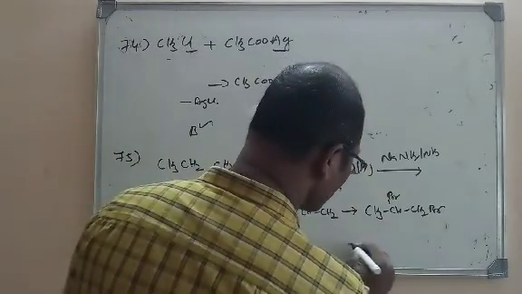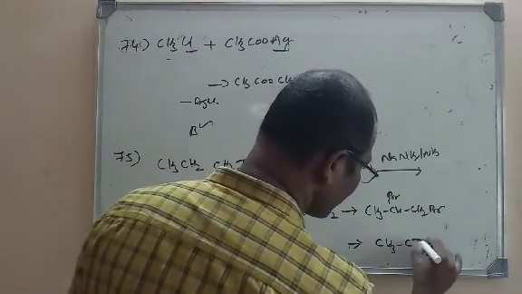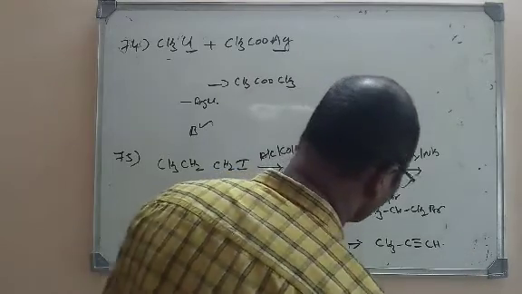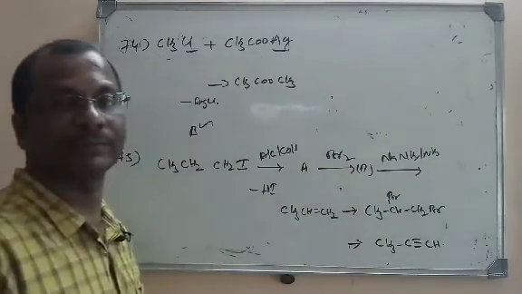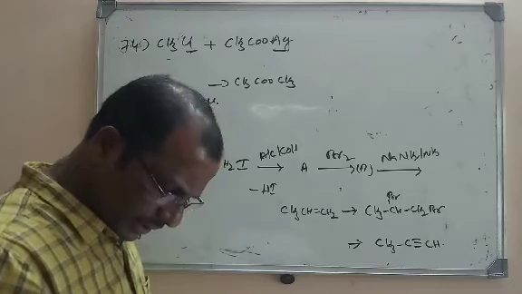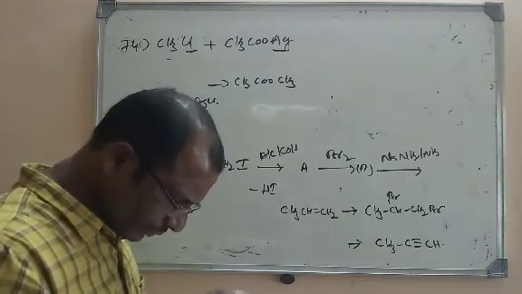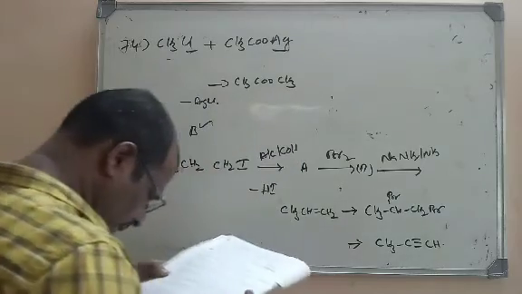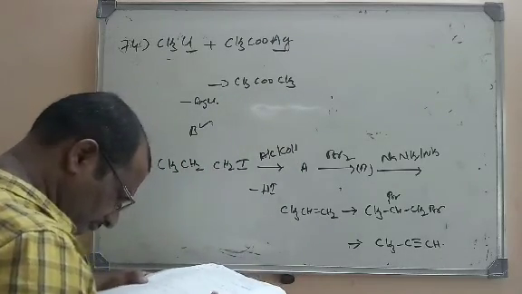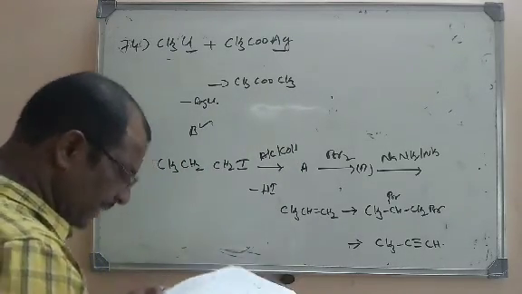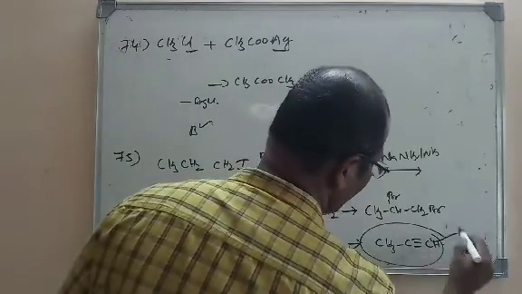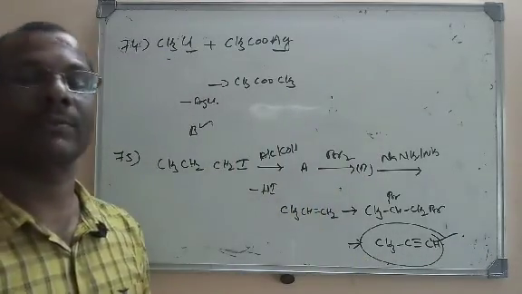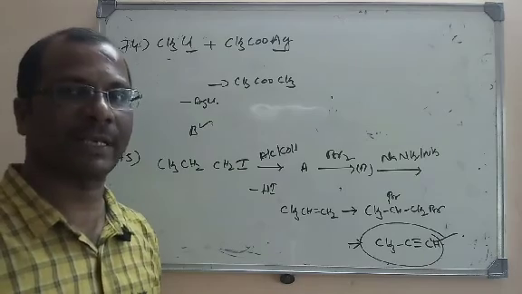So when 2 moles of hydrogen halide are removed, what are we going to get here? We are going to get propyne. So let us see which is the correct option here. Yes, it is propyne here. This is the right option, propyne. Let us discuss some more objective questions in the next class. Thank you.